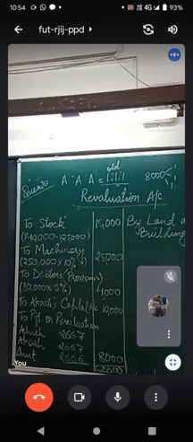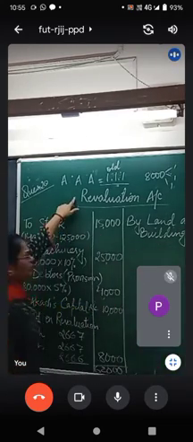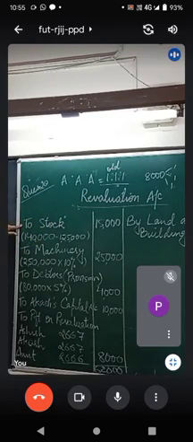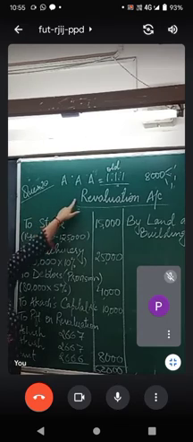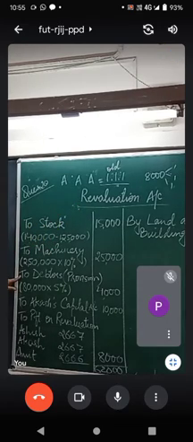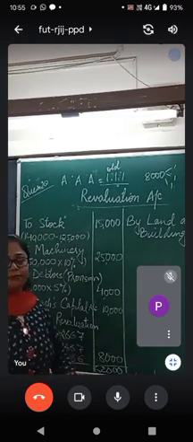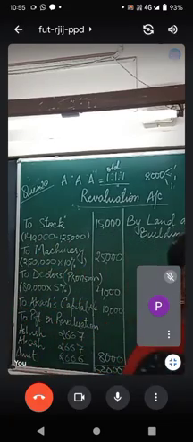Revaluation account debit, to stock, revaluation account debit, to machinery, revaluation account debit, to debtors. And then later on, revaluation account debit to partners' capital account, being profit on revaluation distributed. So let us write this entry. I hope you must have copied the revaluation account so you know it.